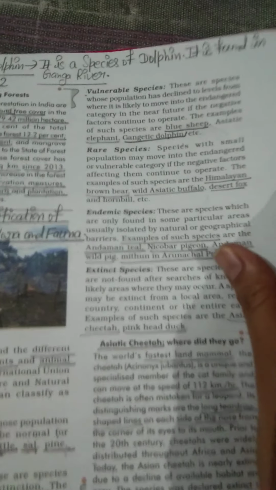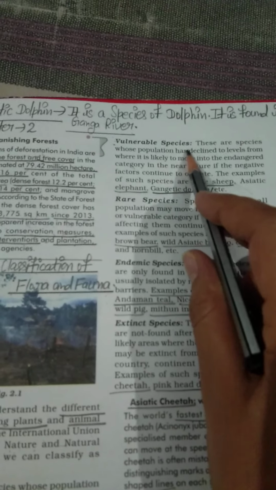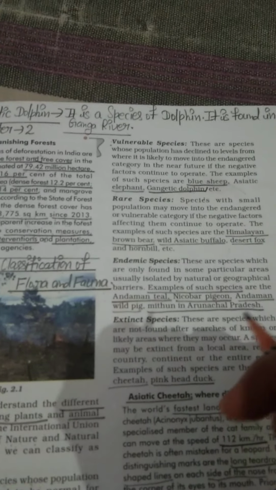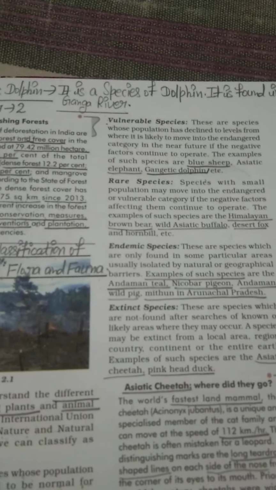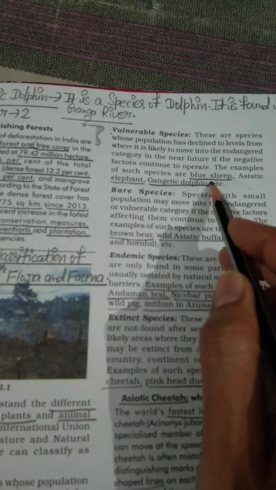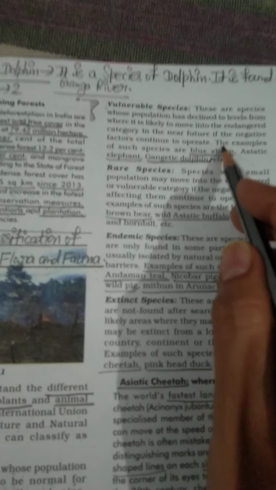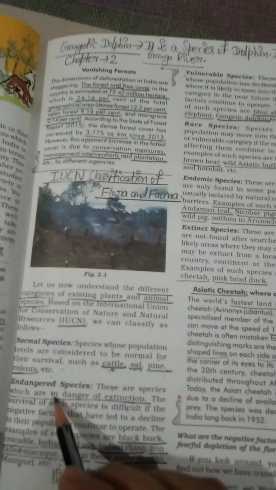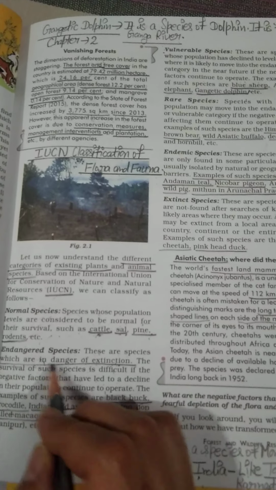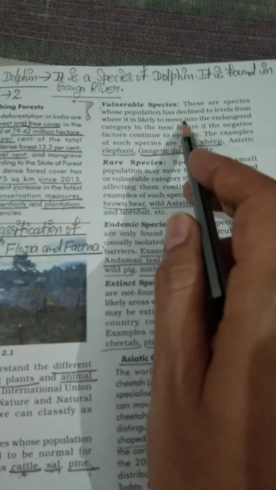Okay students, so let me explain more about this vulnerable species. Vulnerable species are those species whose population has declined. It means population is going to decrease day by day. So it may be possible that in future the strength of these species may be extinct, and very soon these species will be included in endangered species, because endangered species are those species which are in danger, and this category is about those species whose population has declined.